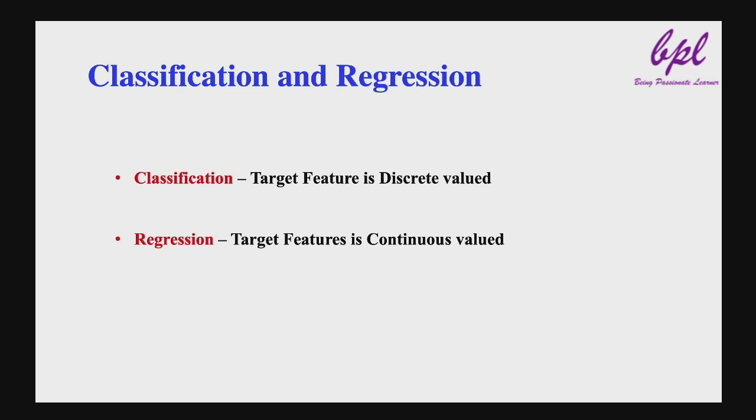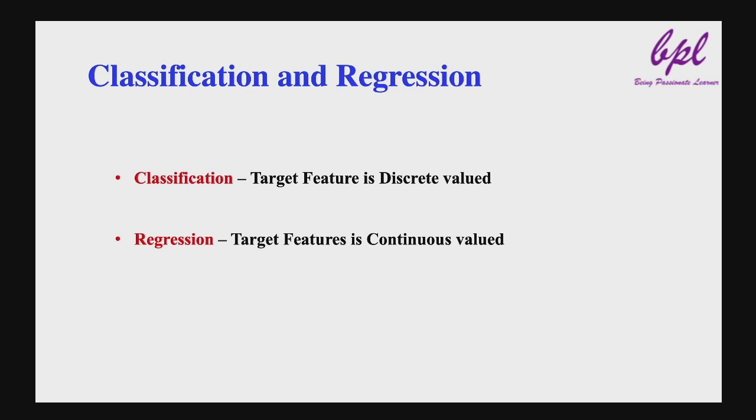Supervised learning is used for prediction. This prediction can be of two types, classification and regression. When the target feature is discrete valued, then the task is a classification task. When the target feature is continuous valued, then the task is regression.